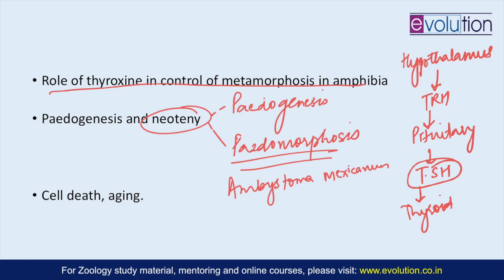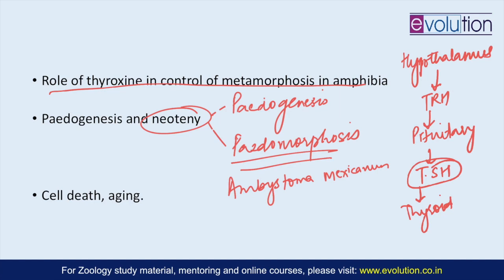What happens is that in them, if you inject thyroid hormone, they will undergo metamorphosis. So the metamorphosis can be induced. So this is inducible obligate neoteny. And then the third one is the facultative neoteny, which is seen in certain salamanders and Ambystoma species. This occurs in individuals or sometimes entire populations due to certain environmental factors.